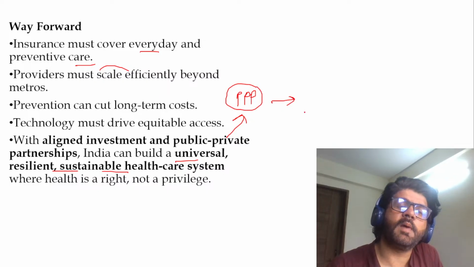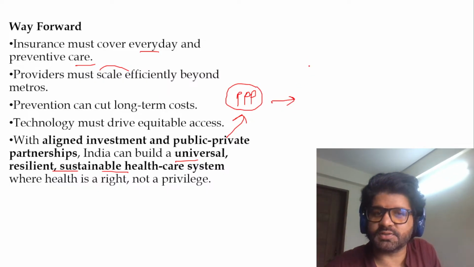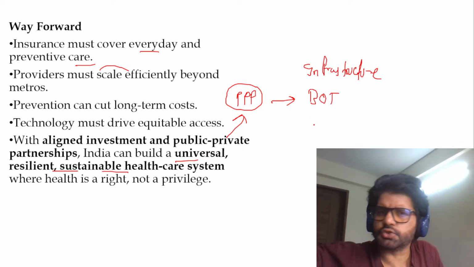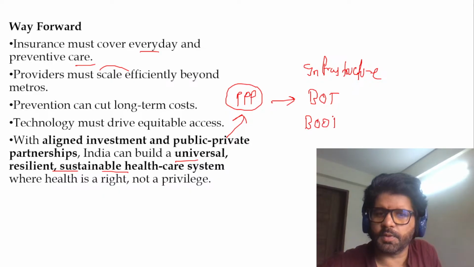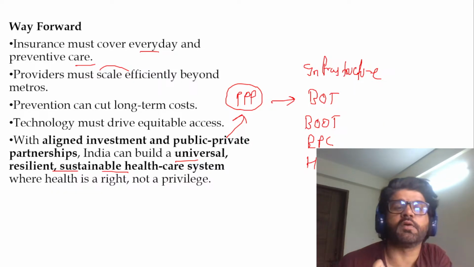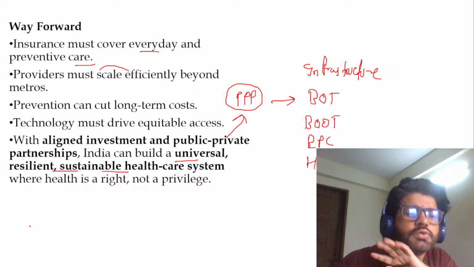Now, this public-private partnership, later on, you will also read it in GS3 infrastructure. Under this PPP, we'll talk later about the BOT model, build operate transfer, then the BOT model, build own operate transfer, EPC model, HAM model, and all these models are important. But this is health, important from GS Mains Paper 2, and the models are from GS Mains Paper 3. So keep it in mind.